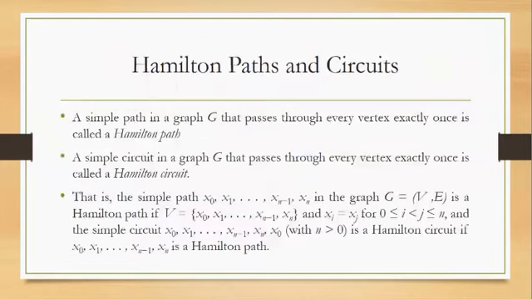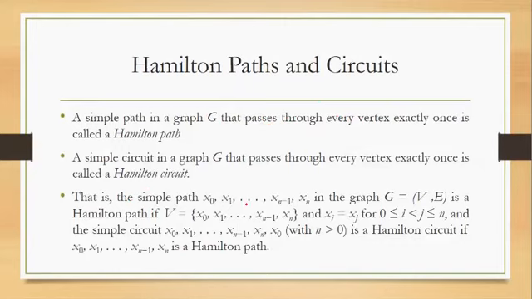Now what about Hamilton paths and circuits? So Hamilton path and circuit, we have seen the definition already. A simple path in a graph G that passes through every vertex exactly once is called a Hamilton path, while a simple circuit in a graph G that passes through every vertex exactly once is called a Hamilton circuit. So in the case of Euler, it was edges. In the case of Hamilton, it is vertices.